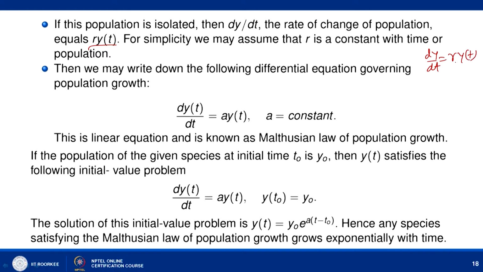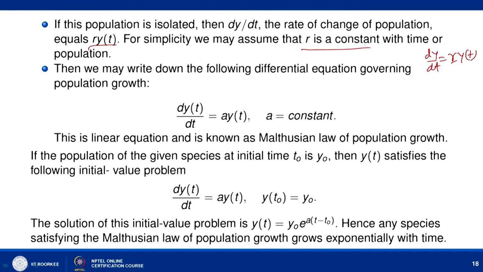So, dy/dt is given as r(t, y), and for simplicity let us assume that this r, the difference between birth rate and death rate, does not depend on time t or on the population at a given time t.